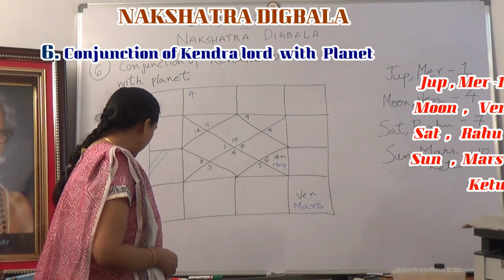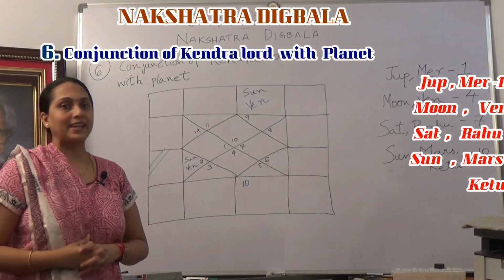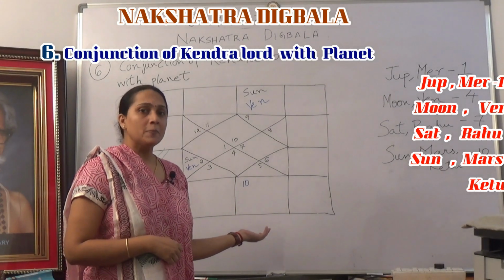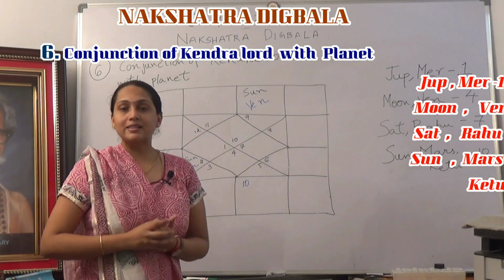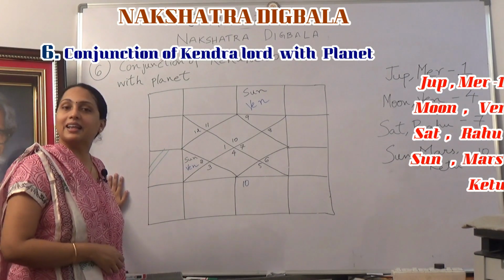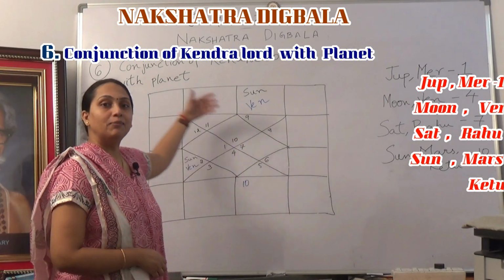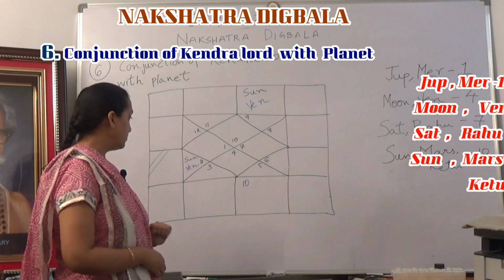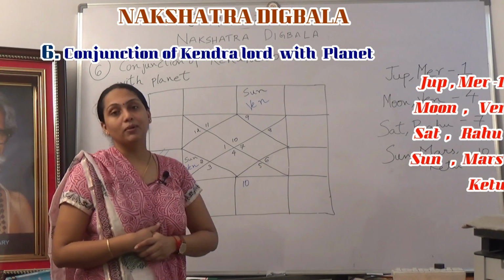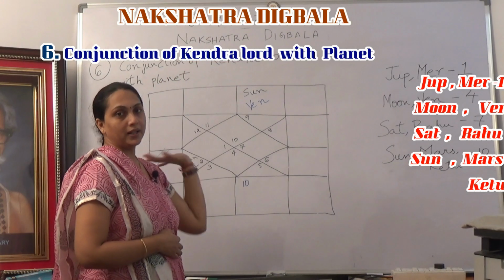Now let us look quickly at another example. We saw Venus as an example. Now let us take another planet to understand this further, with the same Makar Lagna. Let us see how Sun will gain Digbala through this rule: conjunction of Kendra Lord with the planet.